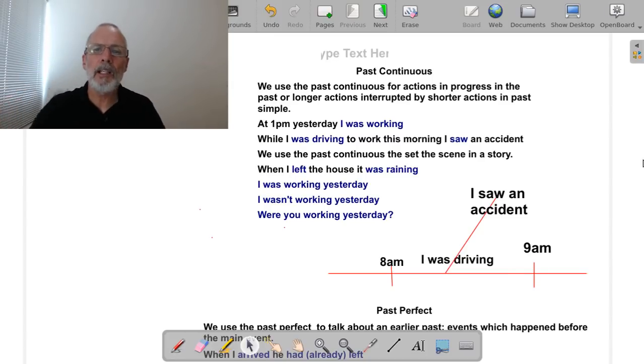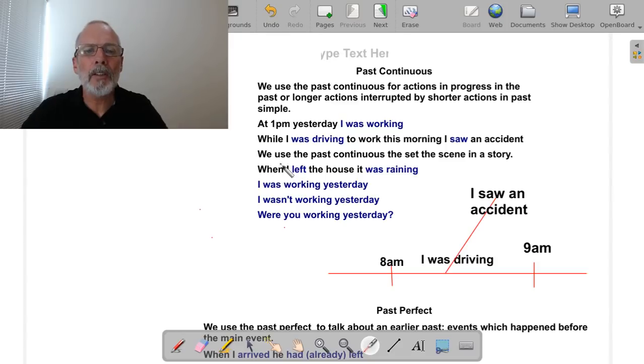So this is one of the main uses of the past continuous for a long activity. Also, we use the past continuous to set the scene of a story. If we're going to tell a story or a narrative, maybe we could start, when I left the house, it was raining. This is like in the background. When I left the house, it was raining. I walked to work and there I had a cup of coffee. You know, I set the scene for when I was walking to work. Very bad story, but it's just something that I made up in that moment.